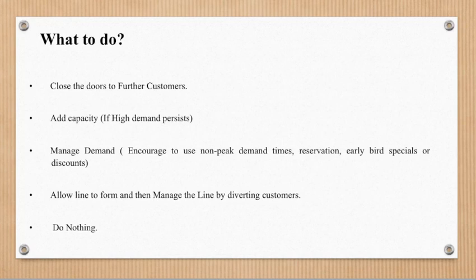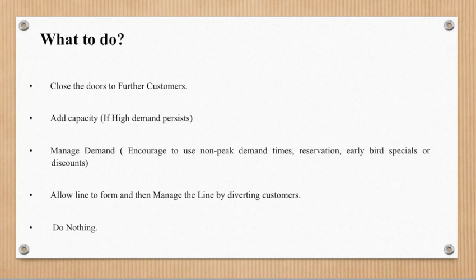First is to close the doors to further customers. This choice is highly undesirable. Second, add capacity if high demand persists. Because this alternative is usually expensive, organizations do not usually choose it unless they believe the high demand causing the waiting lines will continue. Third is to manage demand.